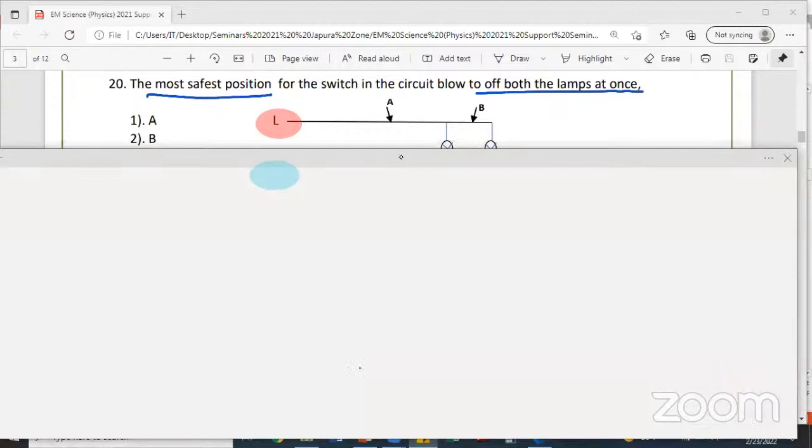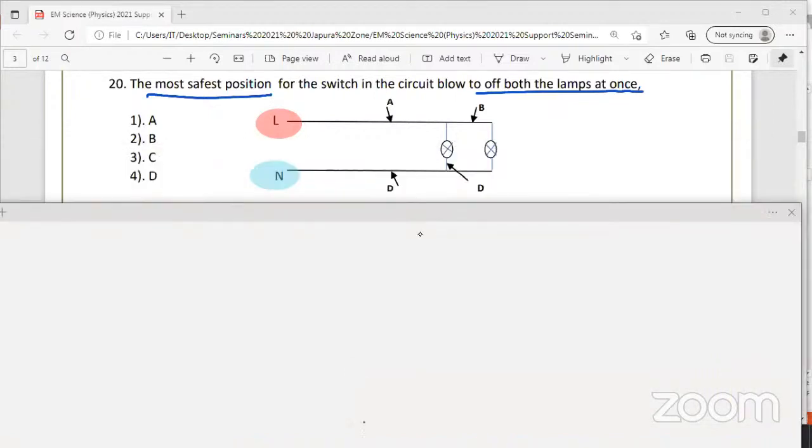Now we are going to start current electricity, grade 10. Earlier we discussed the pressure questions. Now current electricity questions. Look at the screen.